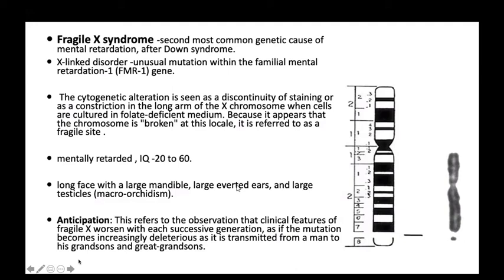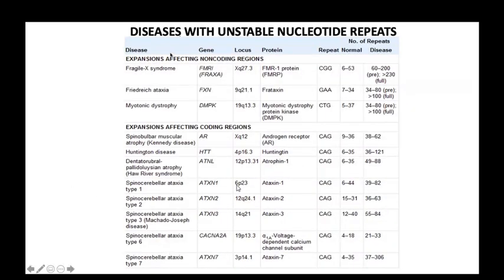This table shows the diseases with unstable nucleotide repeats. Keep in mind, this is also fragile X syndrome, Friedreich ataxia, myotonic dystrophy, which are also asked sometimes. And this is spinobulbar muscular atrophy, and this is spinocerebellar ataxia types 1, 2, 3, 6. Try to differentiate the differences between each other, so you will remember them.